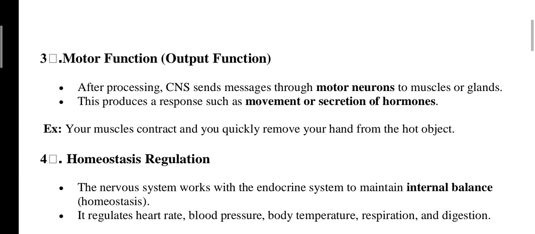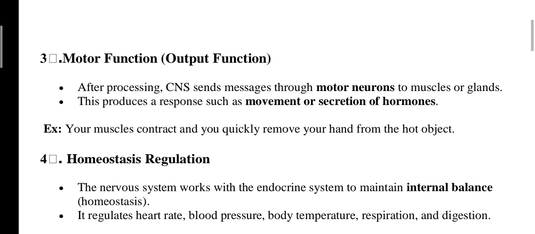Next one is the motor function, like the output function. After processing, the CNS sends messages through motor neurons to muscles or glands. This produces a response such as movement or secretion of hormones. Example, your muscles contract and you quickly remove your hand from the hot object. That's the motor function, the output of our nervous system.